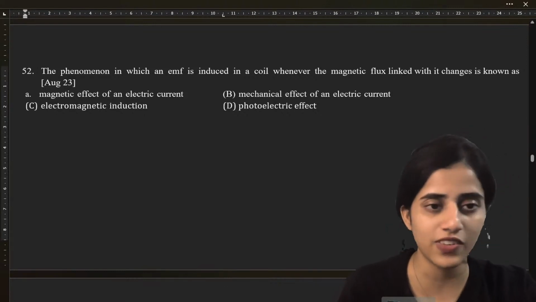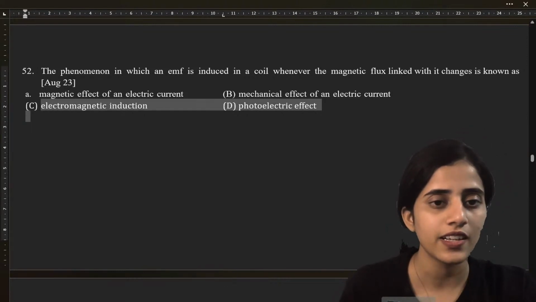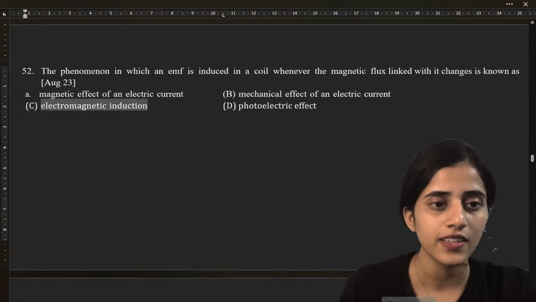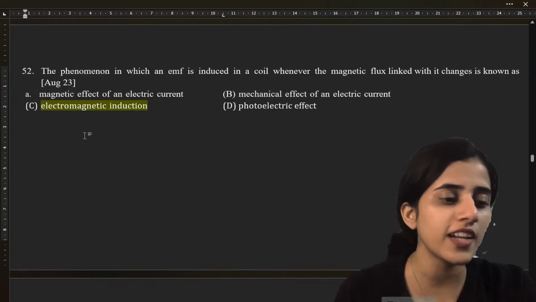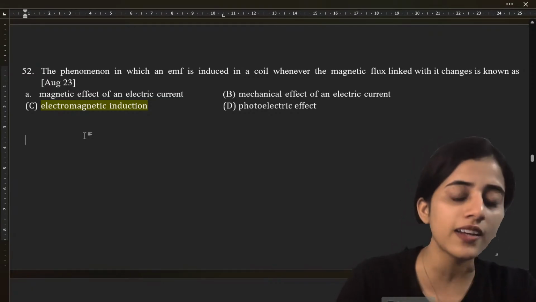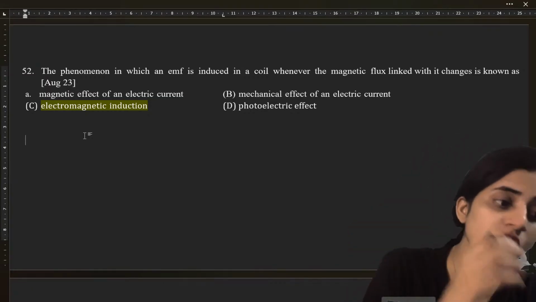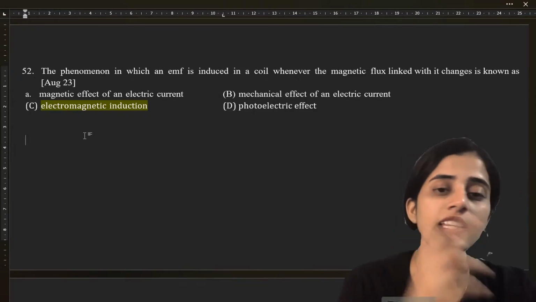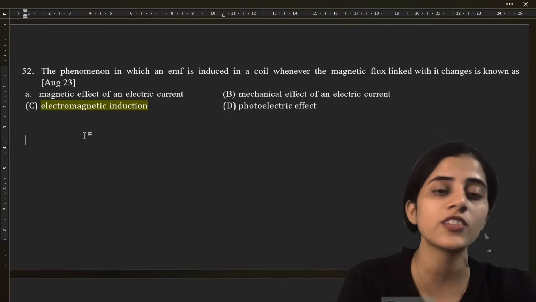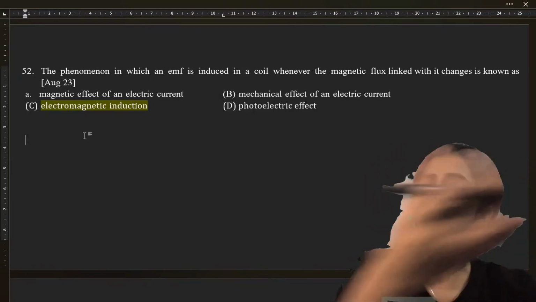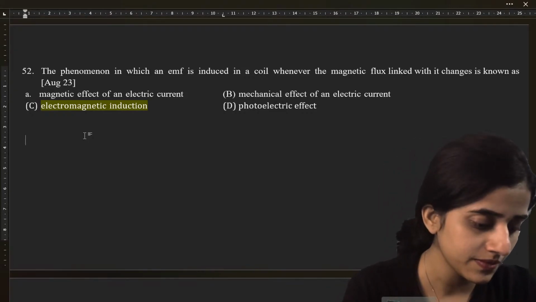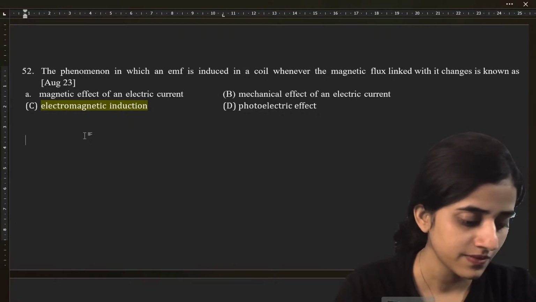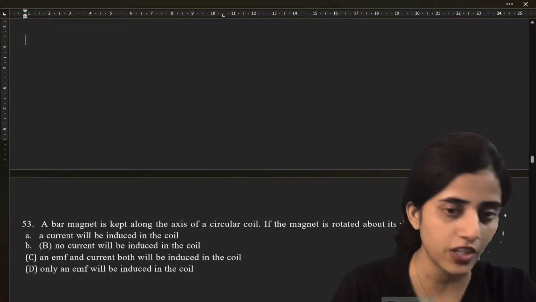C. Yes, very good, very good. It is electromagnetic induction. Very good. See, what is electromagnetic induction? It's a process where a change in magnetic flux through a coil induces an EMF in the coil. So if you know what electromagnetic induction is, you can see it is the same as the heading. Okay? Yes, Ritesh. Very good.